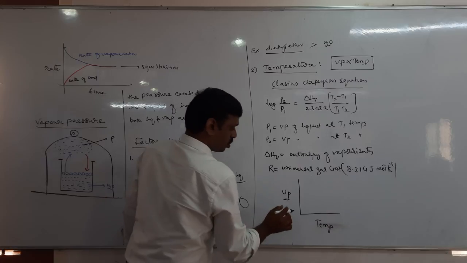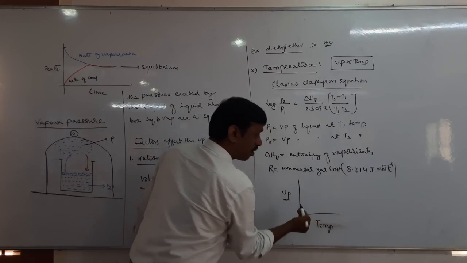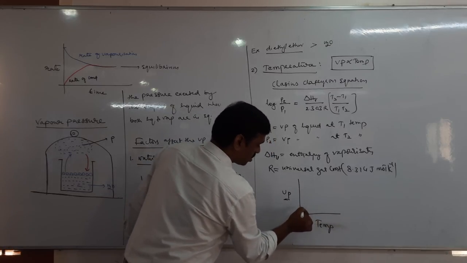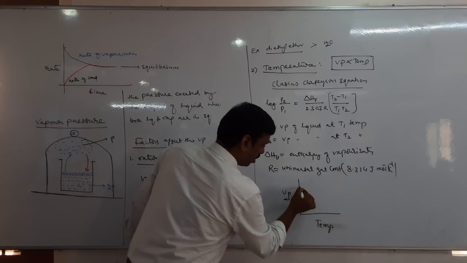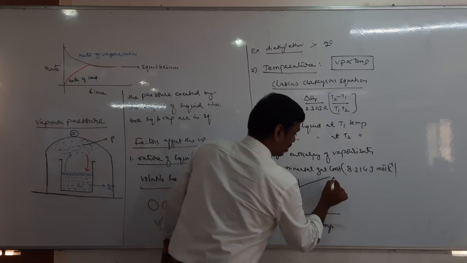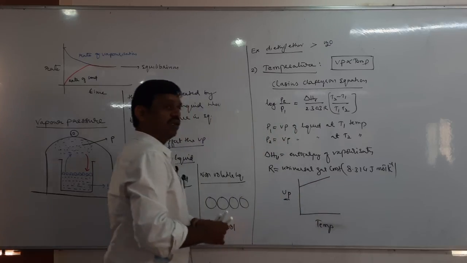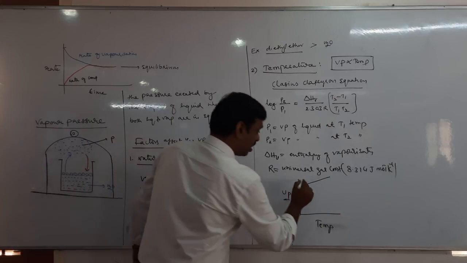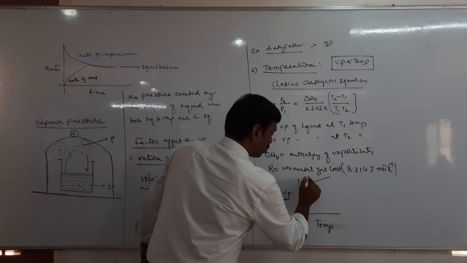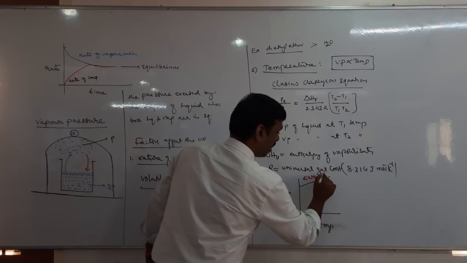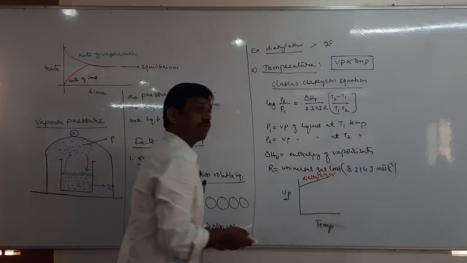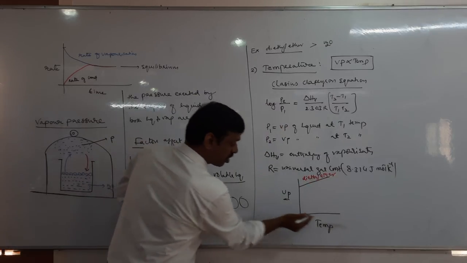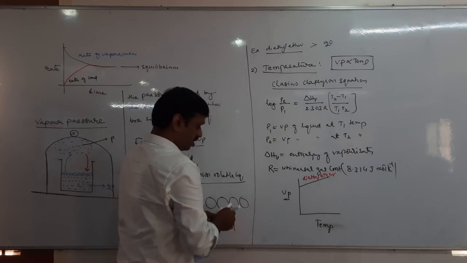Now tell me, when the temperature increases, what happens? Vapor pressure increases. Let us take the solvent with the highest vapor pressure, which is diethyl ether. So diethyl ether has the highest vapor pressure, and as the temperature increases, its vapor pressure increases.